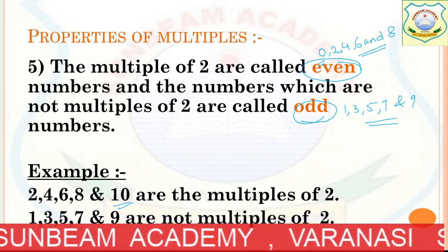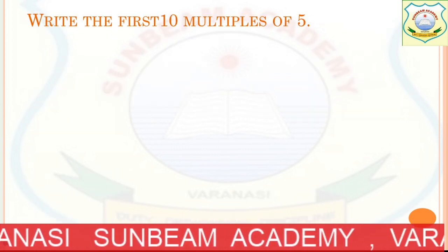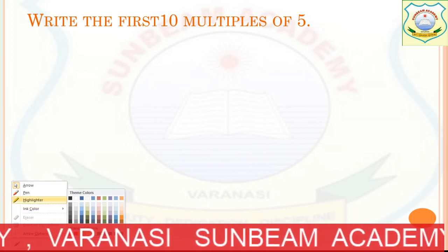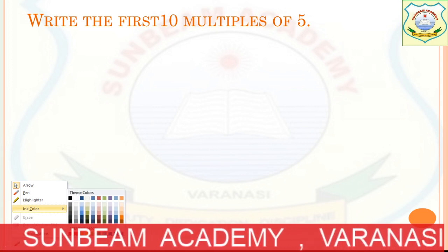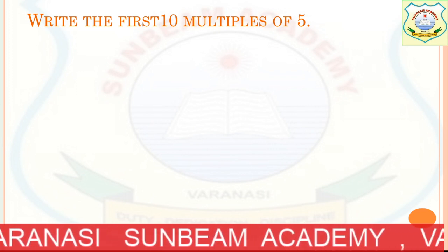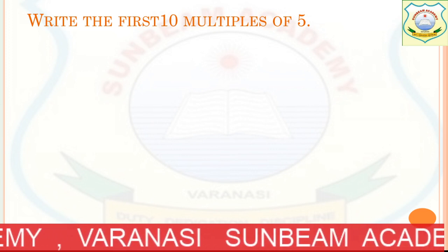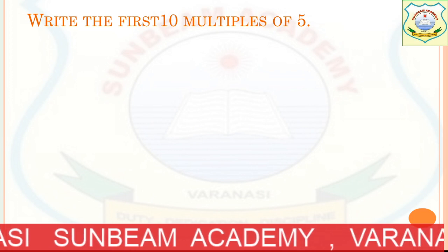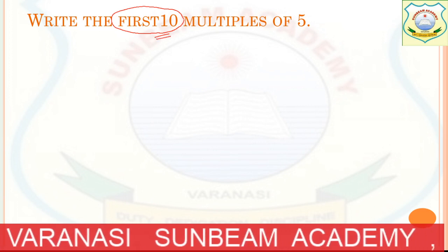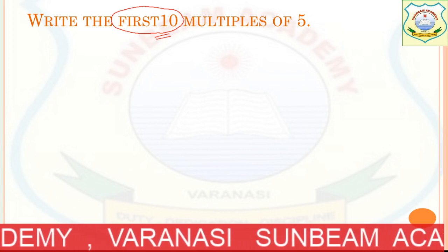So let's do some questions. Okay. Now here is a question which we have to solve. Now I want to change the ink color so that it looks different. Now first understand the question. Write the first 10 multiples of 5. First understand the question. Write the first 10. This is an important thing. First 10. Okay. Write the first 10 multiples of 5.